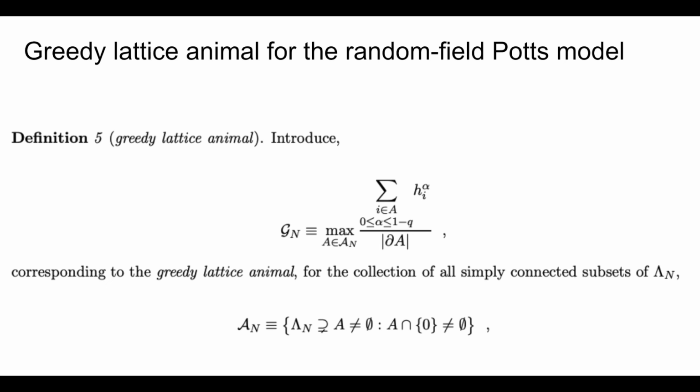And this quantity script g sub n corresponds to the greedy lattice animal, and we take the maximum of this greedy lattice animal, which is given by the ratio of the contributions from the Gaussian disorder with respect to the cardinality of the boundary of A, where A ranges over the same collection of simply connected subsets of lambda of n, namely that these subsets contain the origin, so that they have non-empty intersection with the origin.